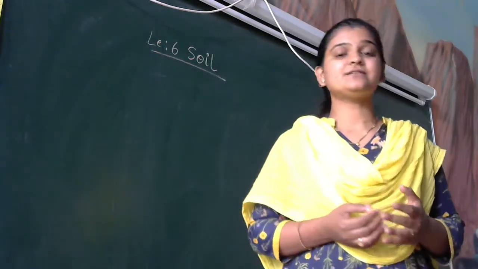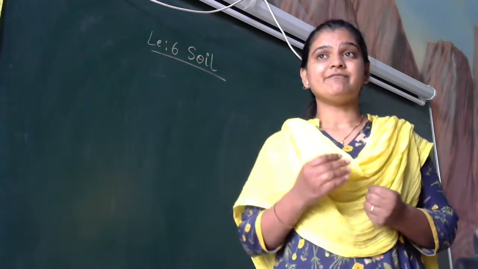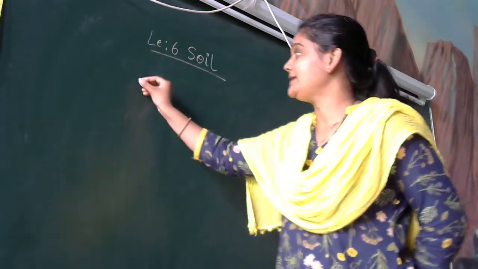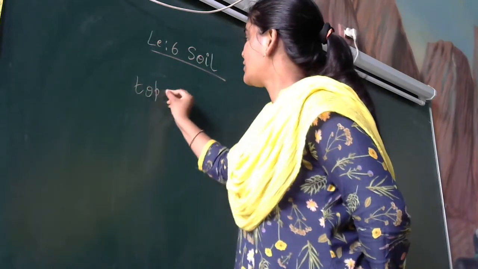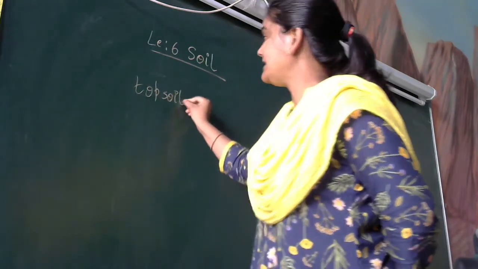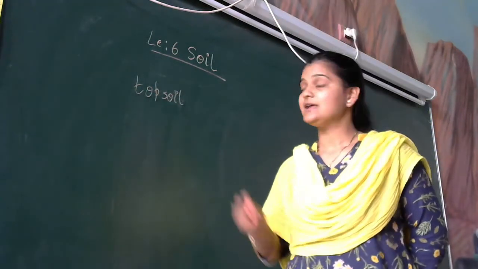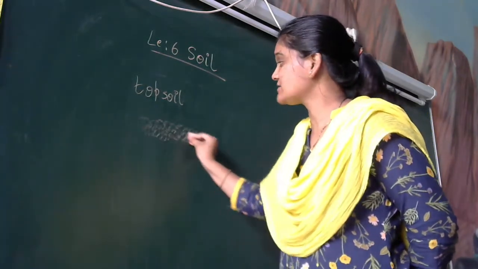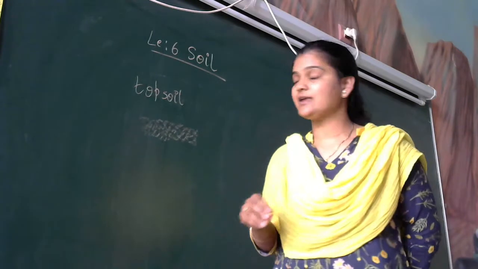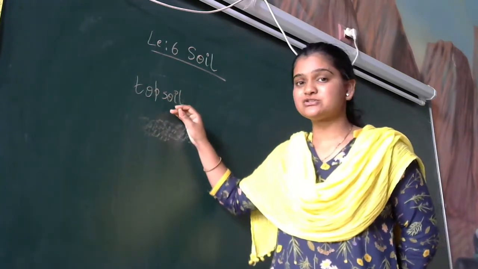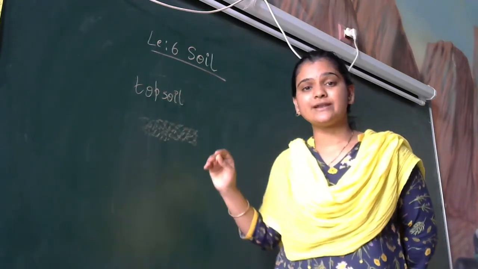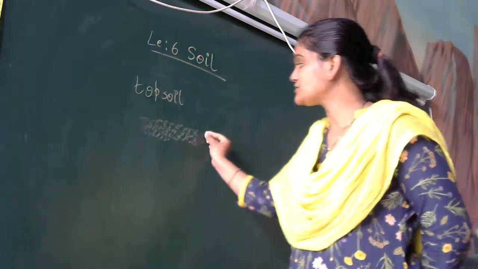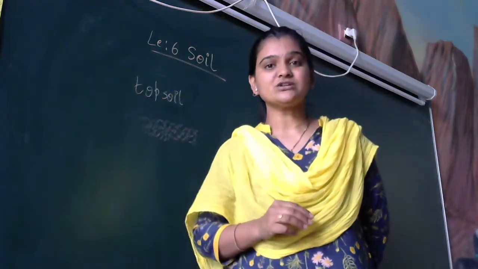Yesterday we have seen regarding soil erosion. When soil erosion takes place, the topsoil is completely washed away. The topsoil is the one which is there on the top surface of the earth. So what will happen in case of topsoil? Due to wind, running water, and deforestation, the topsoil is being completely washed away.